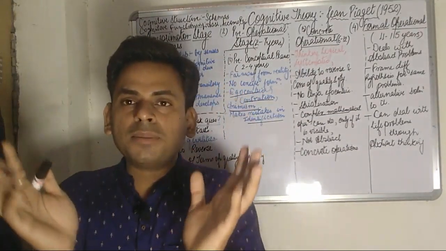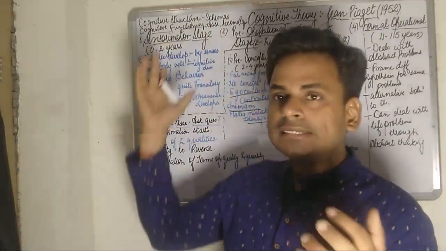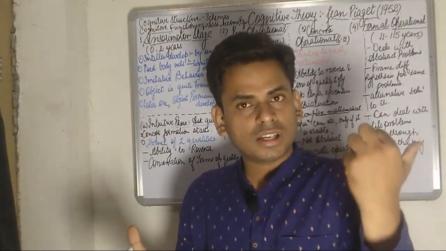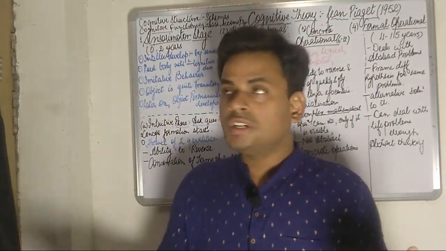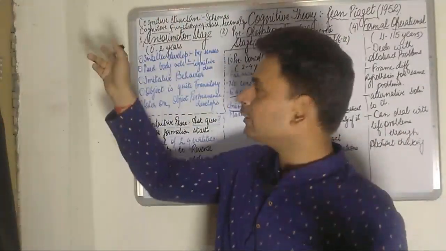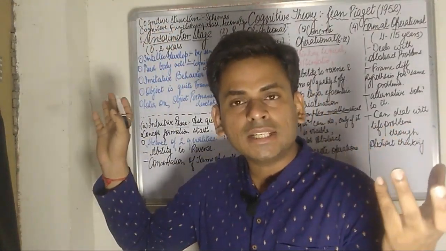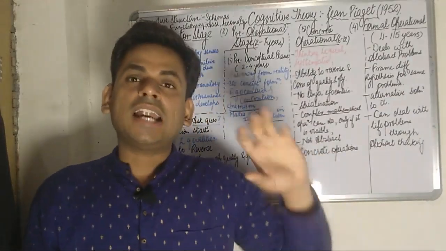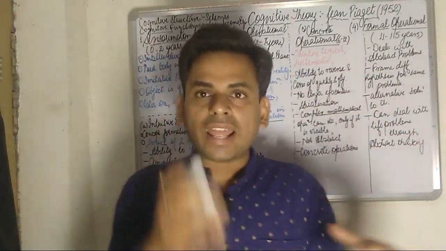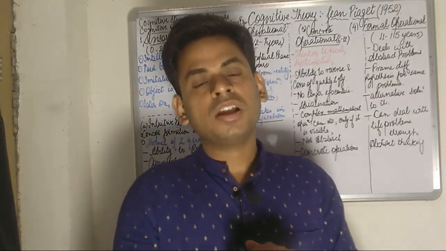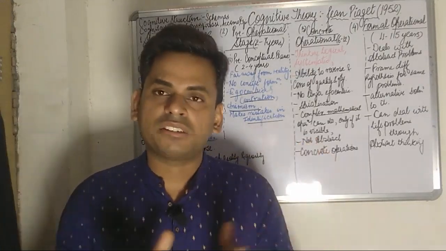So these are the basic instincts or senses that the child adopts to communicate with the external world. That is the sensory part I have discussed. Piaget says that these sensory reflexes ultimately lead to cognitive development.